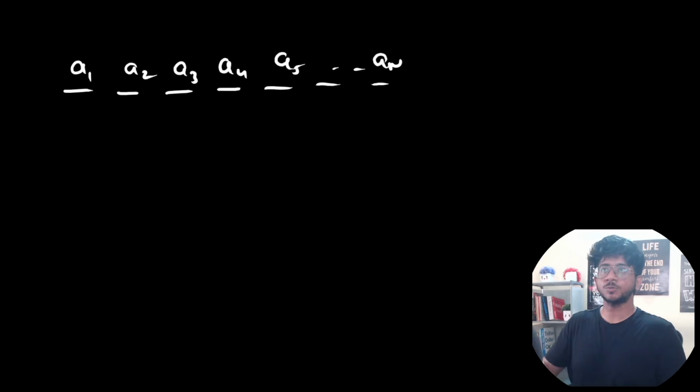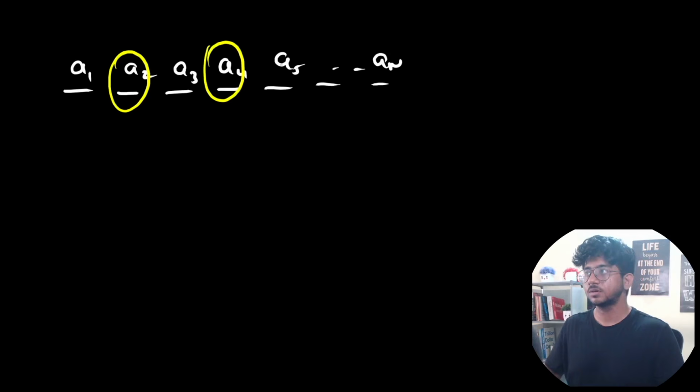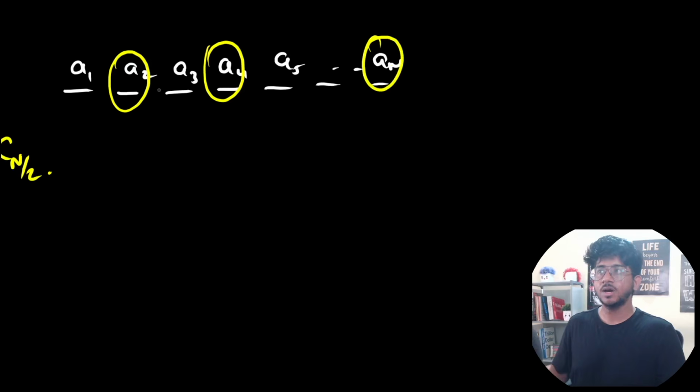So what we did was we had the original sequence, which is unsorted. The way we are doing it is we will choose which positions are going to be in the left half and which on the right half to count things. So let's say n choose n by 2 are going to be the positions which are on the left half.